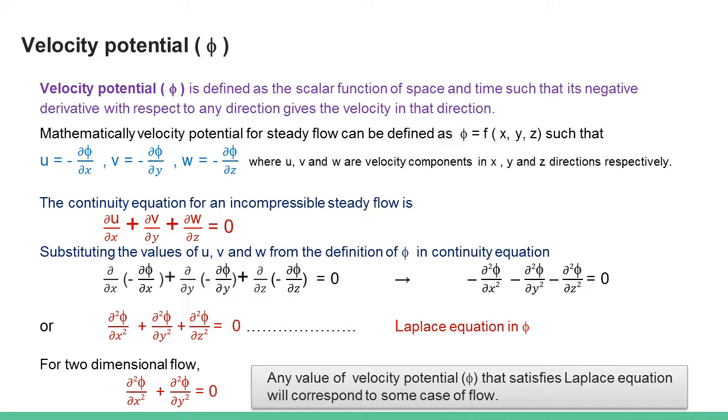Any value of velocity potential which satisfies the Laplace equation will correspond to some case of flow. That means for a flow to exist, the velocity potential should satisfy the Laplace equation. In other words, for a fluid flow, velocity potential should have a value.